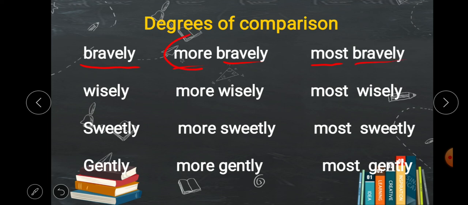So more is also an adverb here which describes another adverb. Wisely, more wisely, most wisely. Sweetly, more sweetly, most sweetly. Gently, more gently, most gently. So the important thing here is degrees of comparison. Adjectives have degrees of comparison and adverbs also have degrees of comparison.